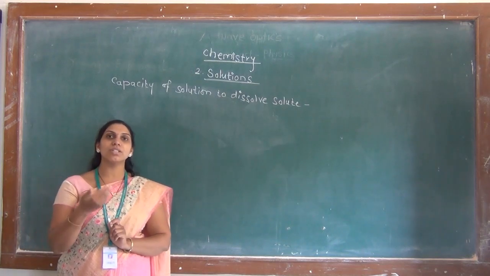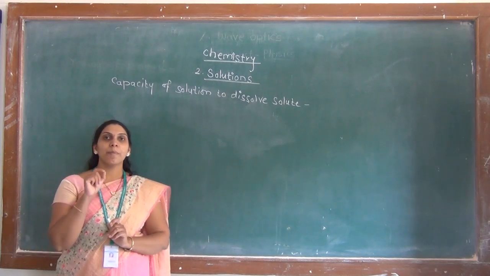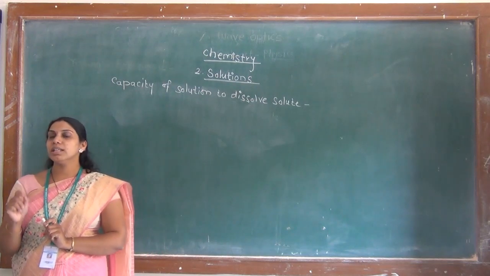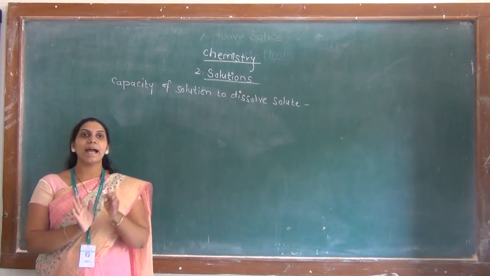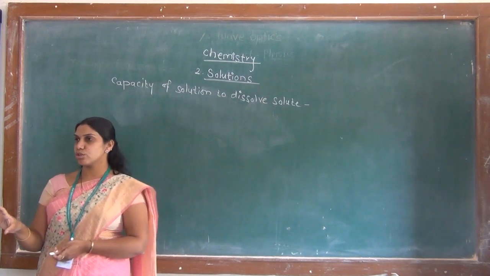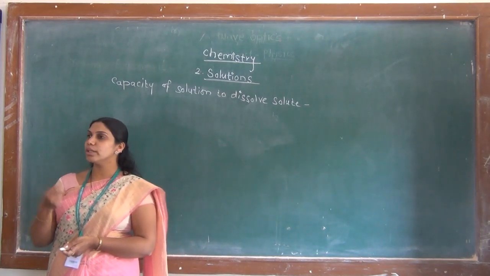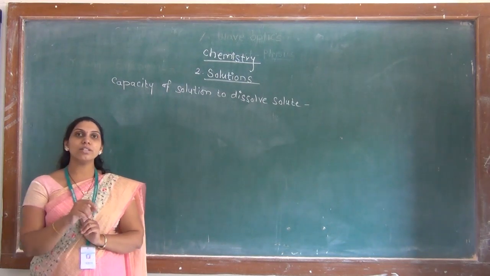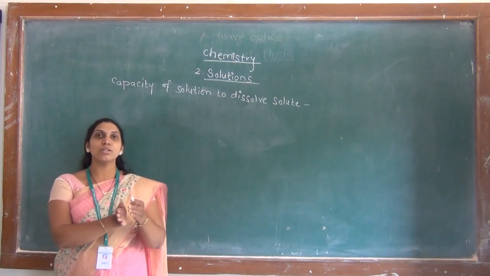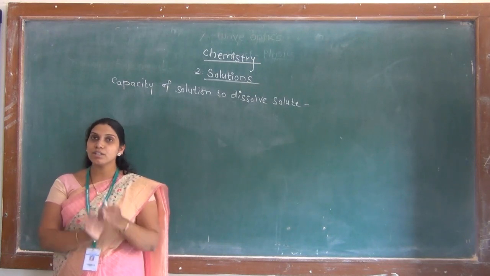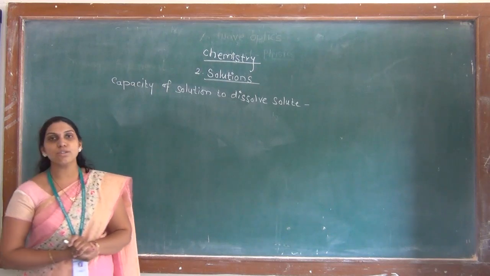See what happens: as we keep adding more solute, the process slowly starts to slow down. And at a particular point, the dissolution of solute into the solvent stops. Here, at this point, the formed solution is called as saturated solution. See, if we go on adding the solute into the solvent continuously, first the solute dissolves easily into the solvent, but at a particular point, the solute does not dissolve into the solvent. And at this point, this newly formed solution is called as a saturated solution.